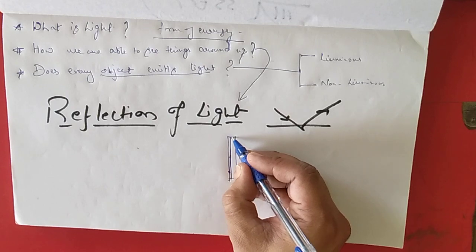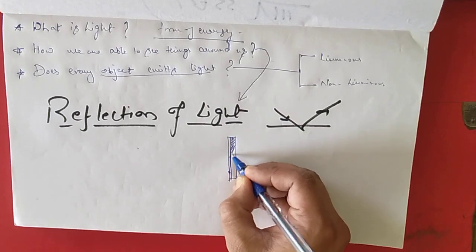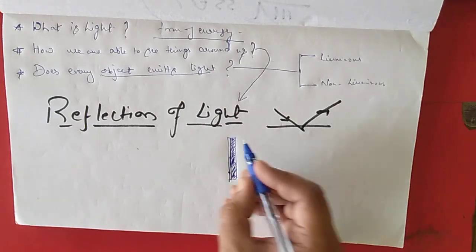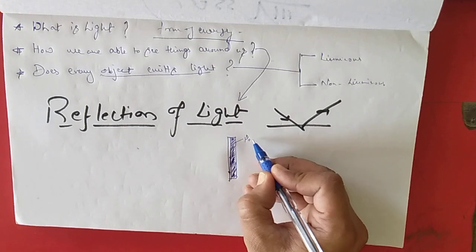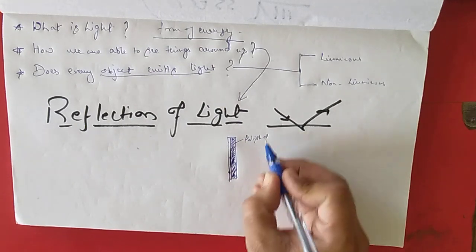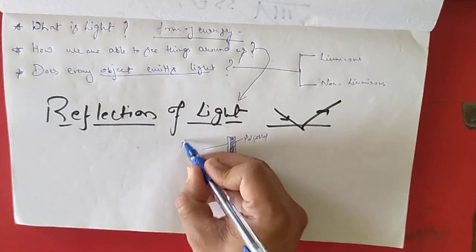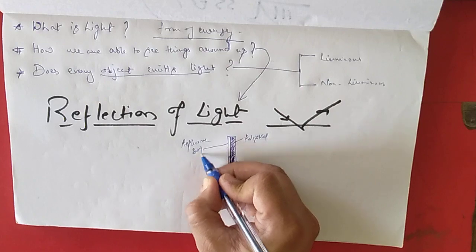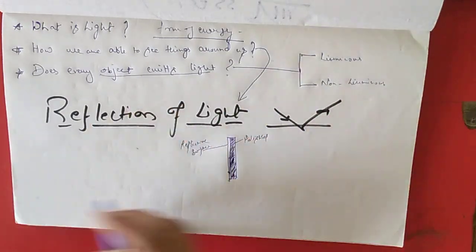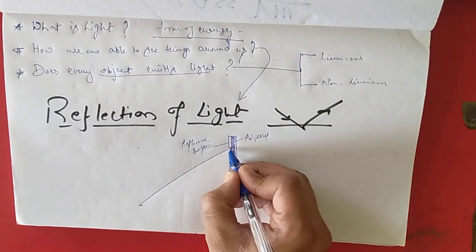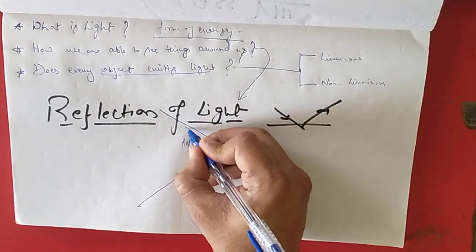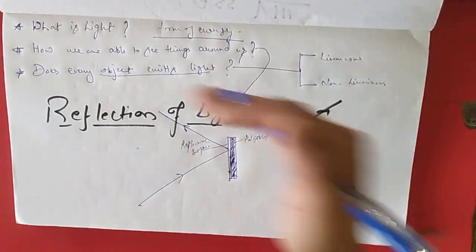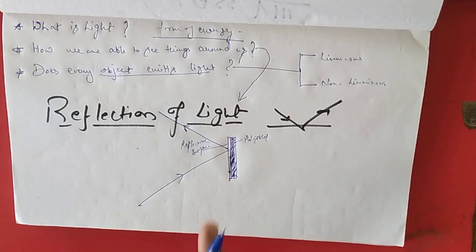two layers. This layer at the back side of the mirror is the polished surface. Clear? This will be called the polished surface, and this will be called the reflective surface. Whenever a ray of light falls on it, it bounces back, or it changes its direction. As it is moving in this direction, it changes its direction in this way.